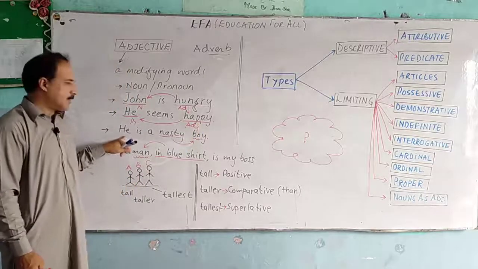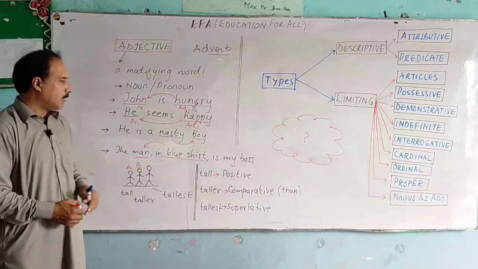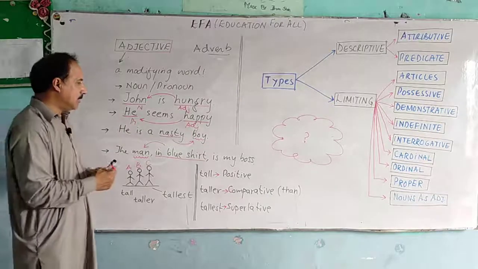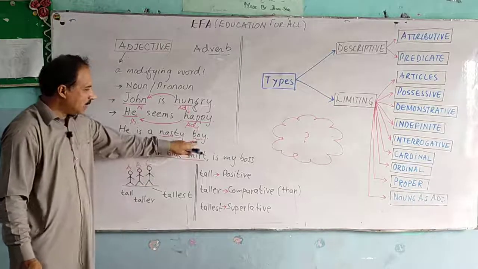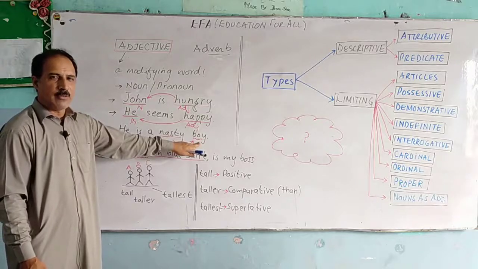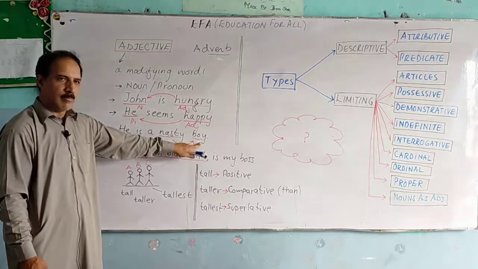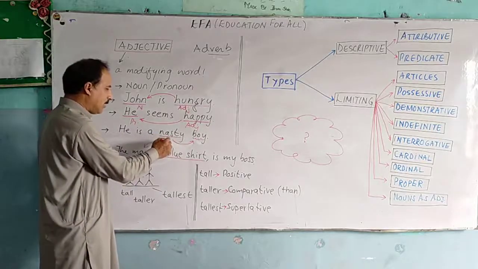Look at this sentence. He is a nasty boy. In this example, nasty is a word which is modifying the noun boy. It is giving you additional information about the noun boy. So, nasty here is an adjective.